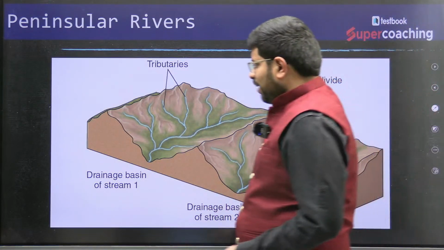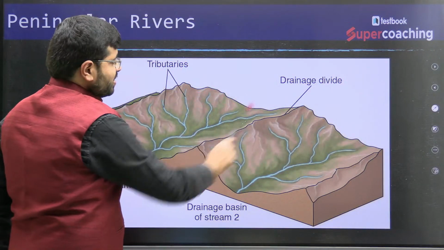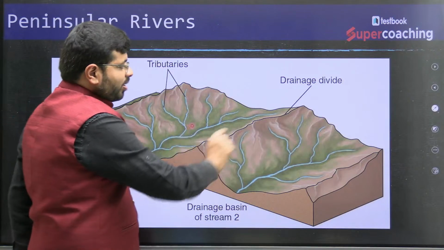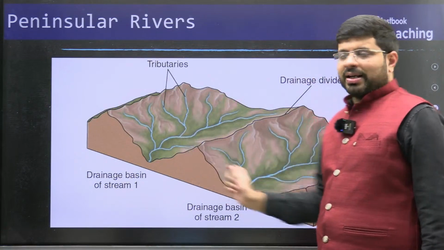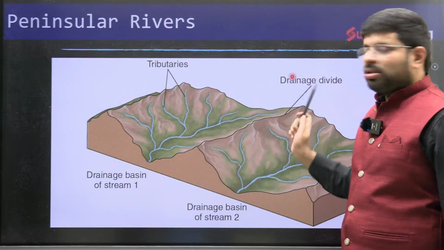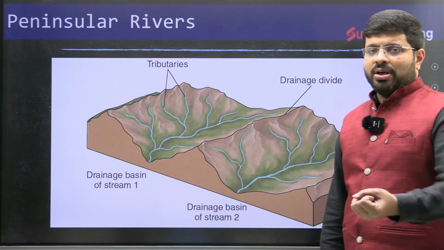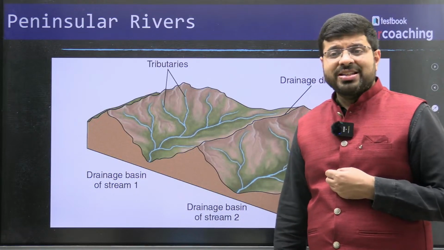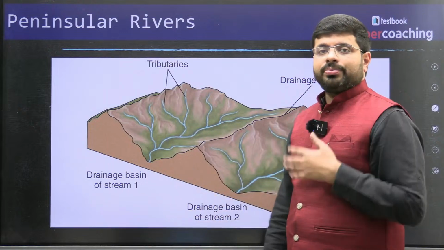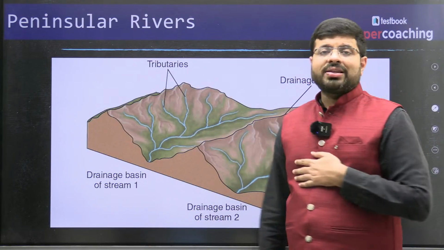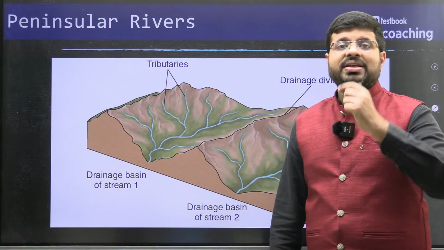Now over a period of time, you will see the exact variation. This is what the river gets its water from. This is the area covered by the tributaries. Now you see the words. The dividing line between one area and another area is the watershed or the drainage divide. The area covered by the river and the tributaries is the drainage basin. Then the catchment area is where the river and its tributaries get their water from. All three are one and the same, but all three have different meanings.